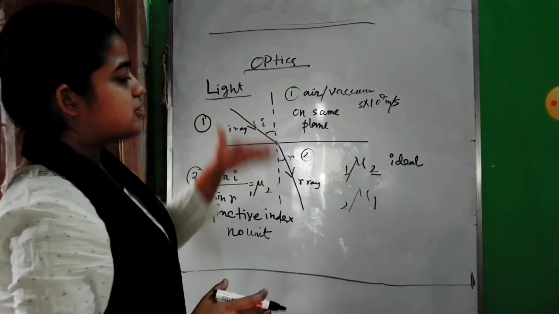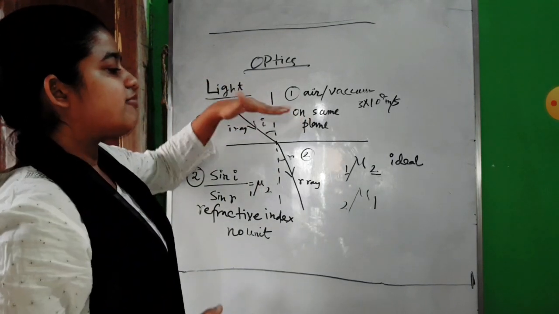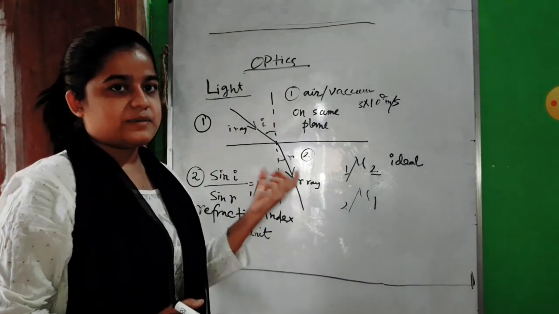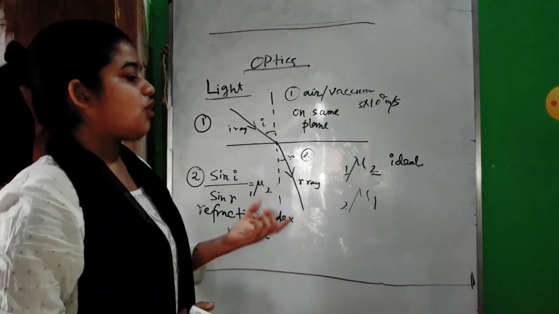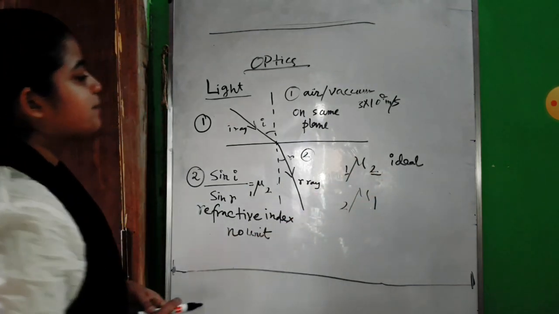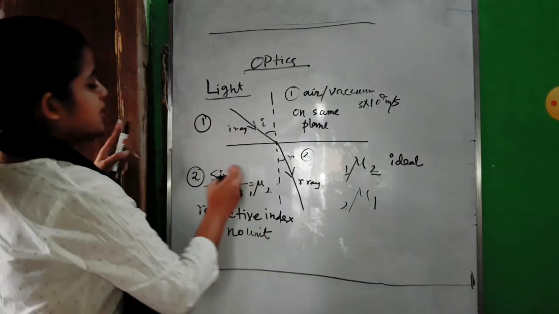So when our first medium is air or vacuum, and we are finding the refractive index of any other medium, which can be solid or liquid, then we call that the ideal refractive index. But we can always find the refractive index of any other medium.